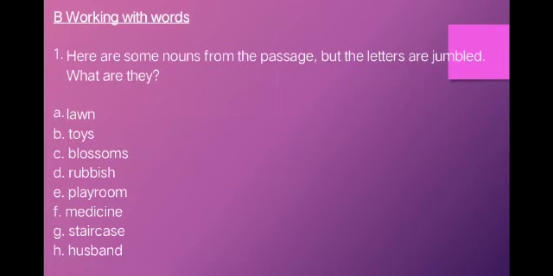Here we have exercise B, working with words, exercise B part 1. Here are some nouns from the passage, but the letters are jumbled. What are they? Here you can see a box given to you with some jumbled words, and you have to write down these correct words here. The first one is lawn, B toys, C blossoms, D rubbish, E playroom, F medicine, G staircase, H husband.